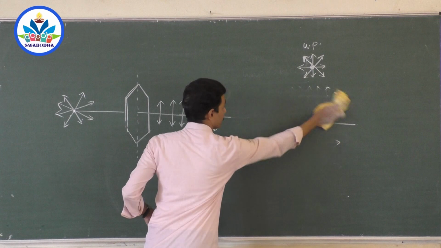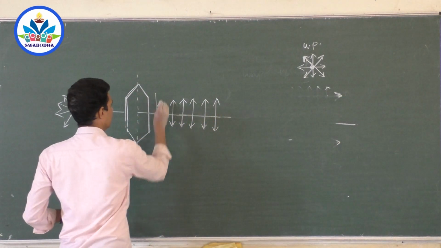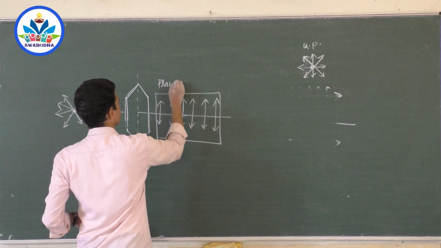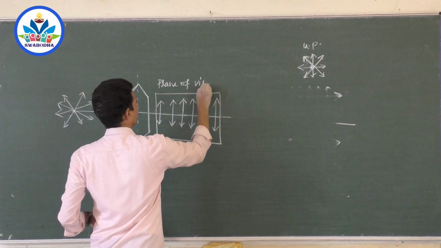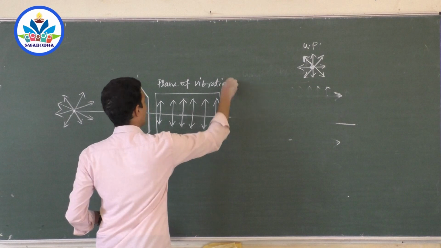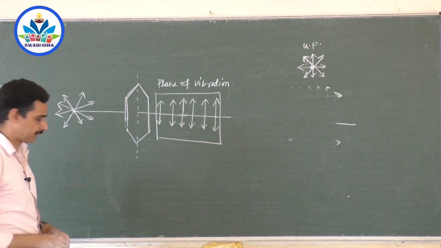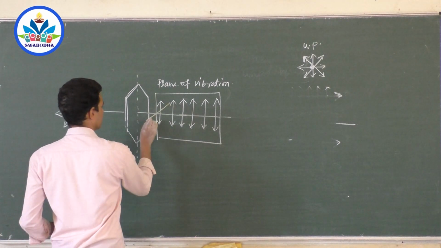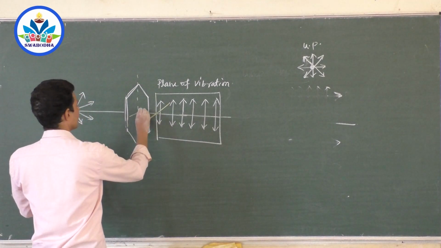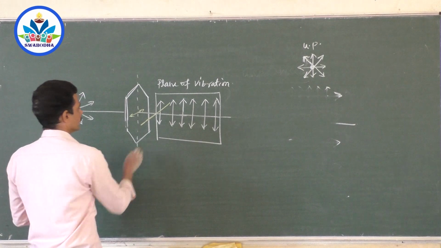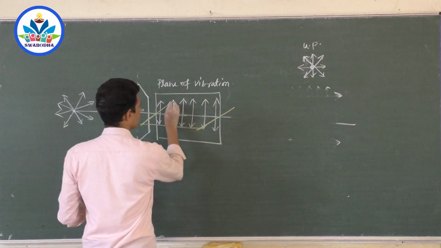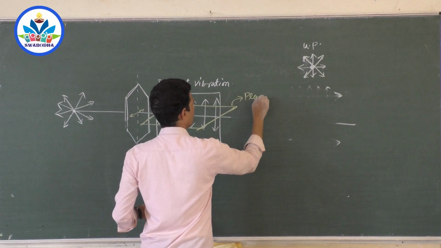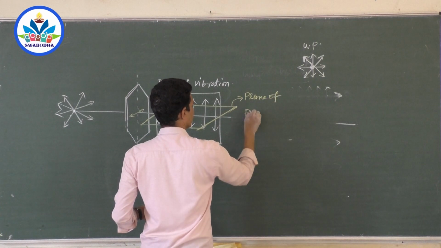Now this is called the plane of vibration. The plane which contains vibrations is called the plane of vibration, and the plane which does not contain vibration, where these vibrations are strictly cut off, is called the plane of polarization.